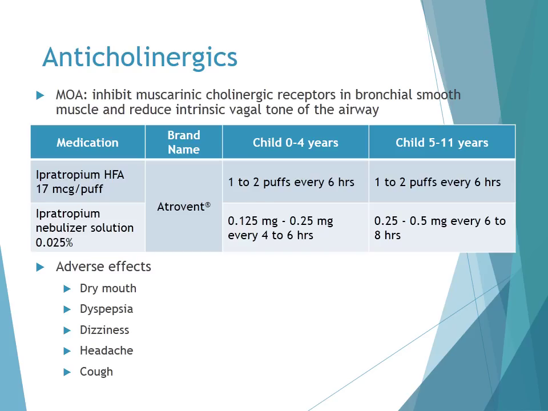The anticholinergics inhibit muscarinic cholinergic receptors in bronchial smooth muscle and reduce intrinsic vagal tone of the airway. The anticholinergic agent is ipratropium, and it's available as an HFA inhaler as well as a nebulizer solution. Anticholinergics provide additional benefit to short-acting beta-2 agonists to relieve acute bronchospasms. However, they have not been proven to be efficacious as long-term controller therapy for asthma and are really used on an as-needed basis. Adverse effects include dry mouth, dyspepsia, dizziness, headache, and cough.